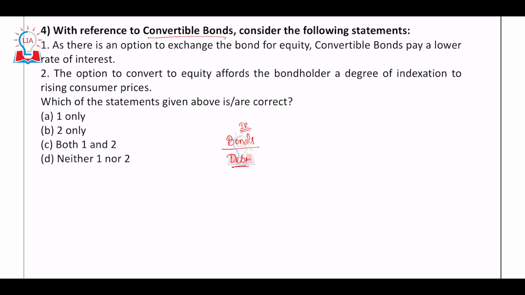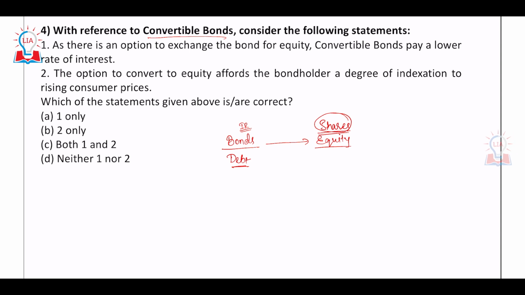Now, what are these convertible bonds? Convertible bonds are just that. At maturity, instead of you returning the money, what will you be doing? You'll convert it into equity. Okay. Basically, you are going to convert the bonds into shares. That's all. So that you need not return that principal amount, right? It is converted into shares.